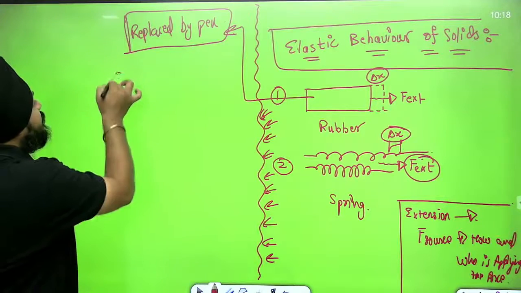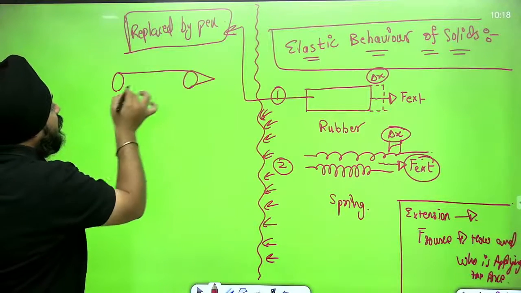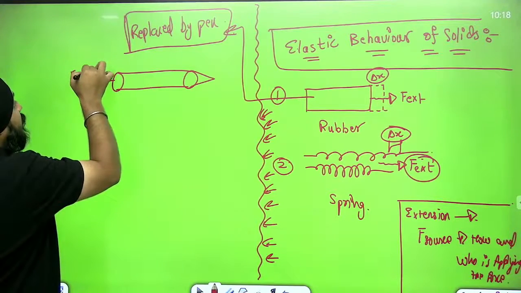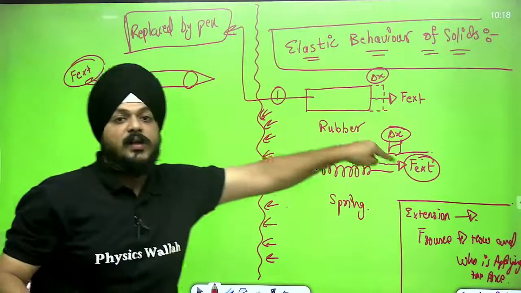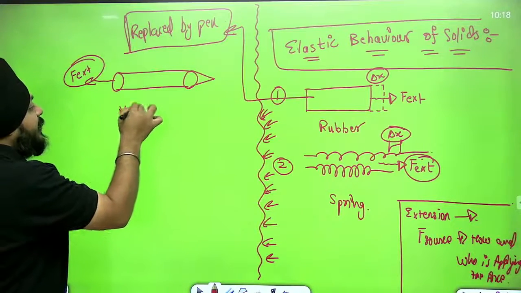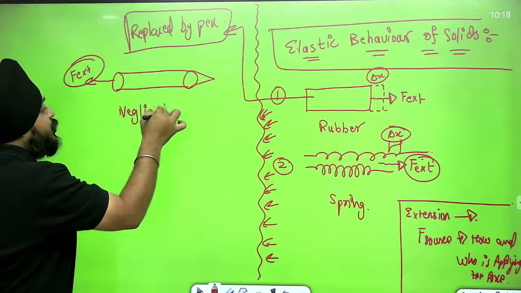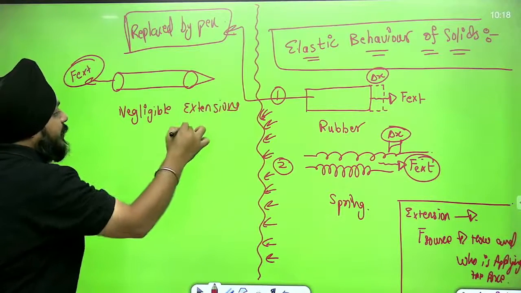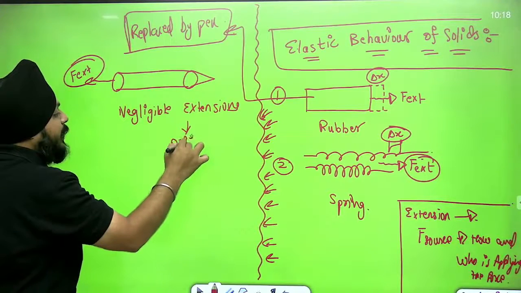Suppose it is replaced by pen and external force is applied to pen. If the same external force is applied, then we will be having the negligible extension. The extension would be so negligible that it is difficult to see by human eye.